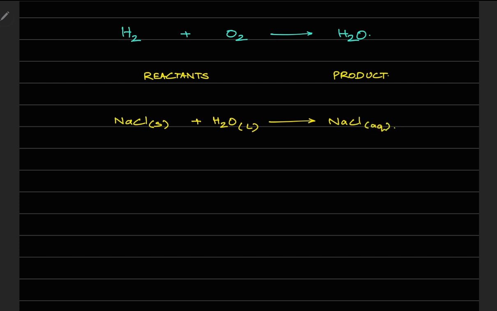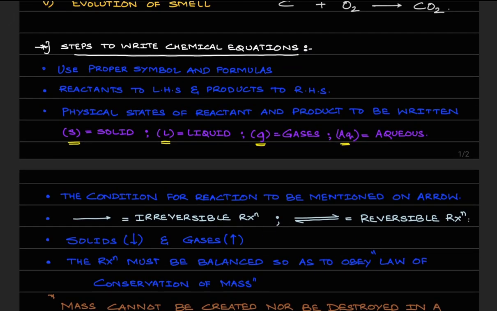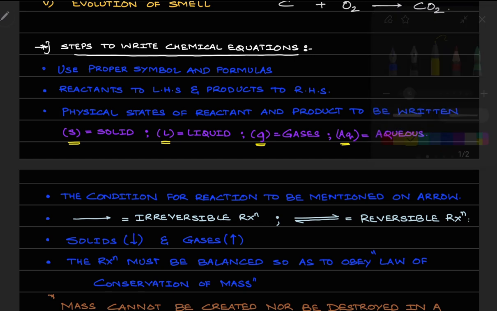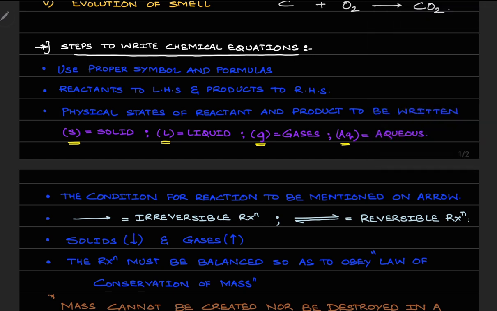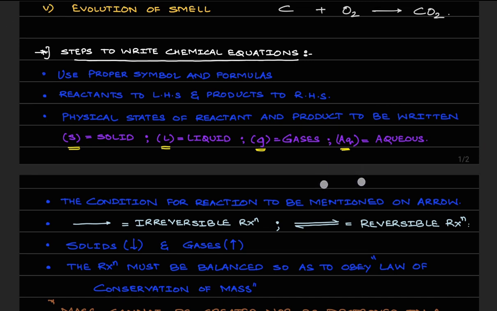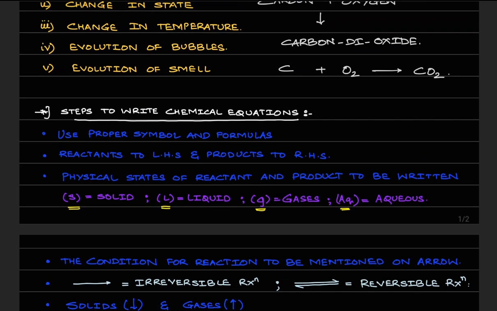Aqueous means dissolved in water. Let me add one more thing over here, although this would be very rare for you, but still let's add this because we are studying it up till this point. We can also have things which are dissolved in alcohol, and then the solution would be referred to as an alcoholic solution.